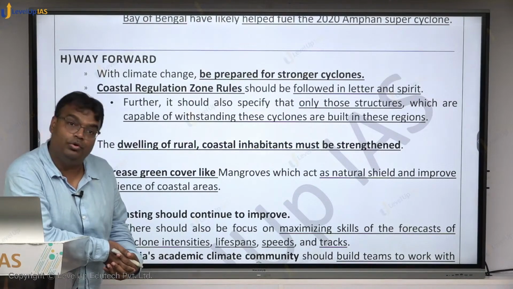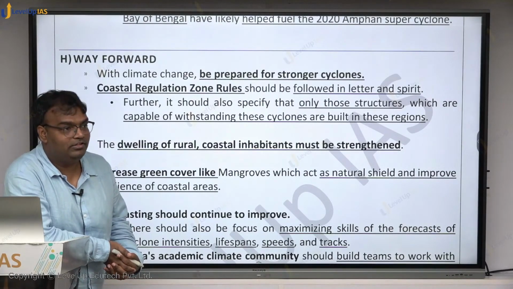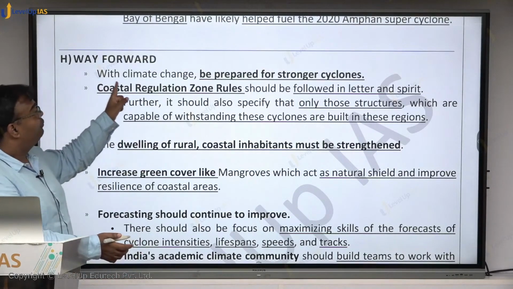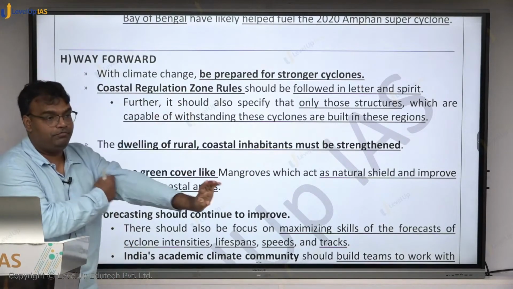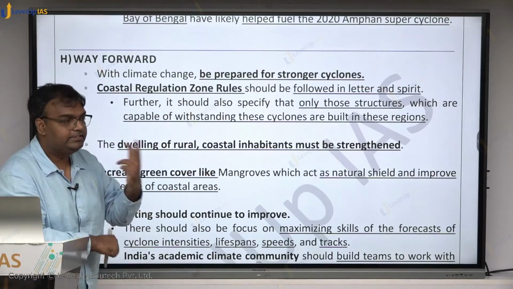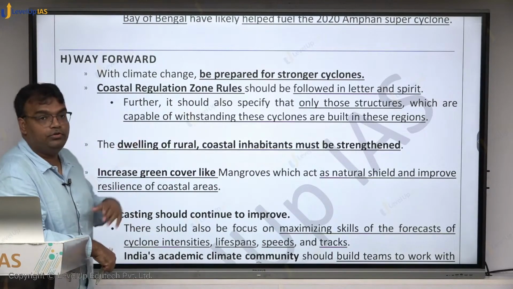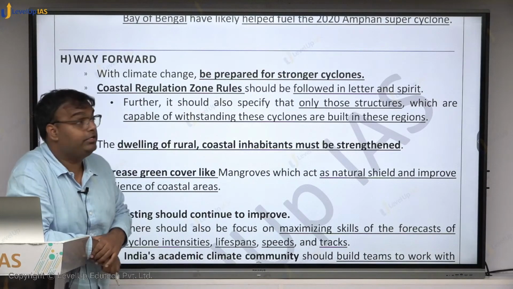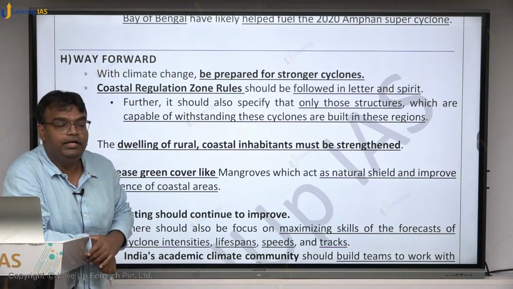Make it stronger to deal with more intense cyclones. So, with climate change, be prepared for stronger cyclones. That's one thing. Second, ensure that coastal regulation zone rules are getting implemented more effectively.